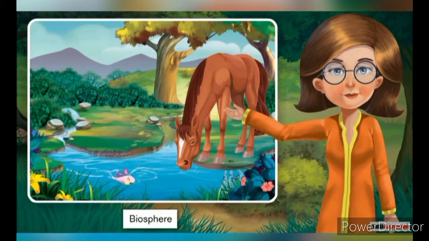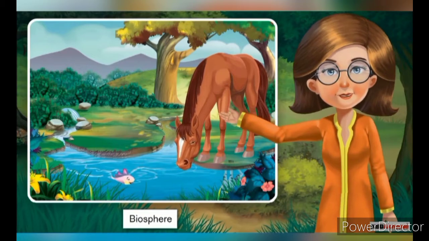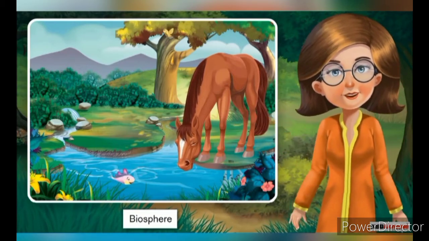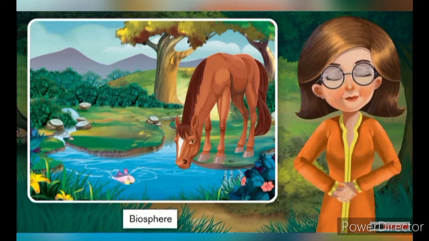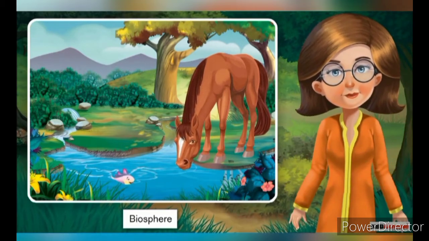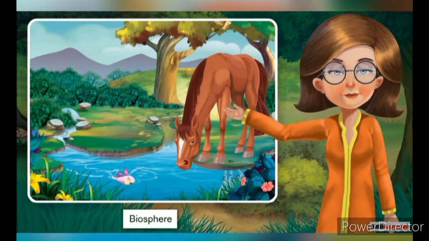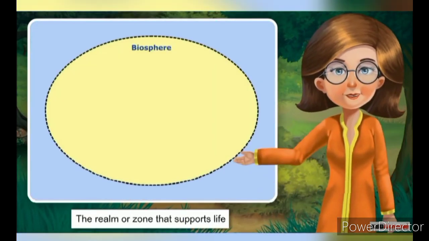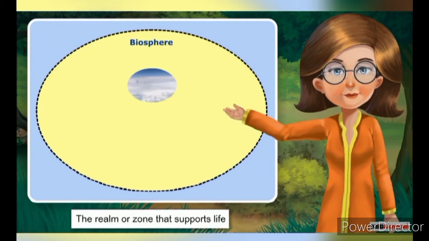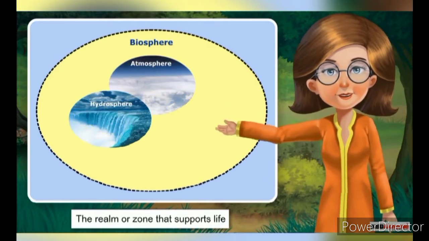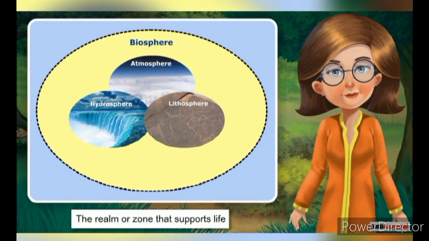Alicia, you know that life exists on air, water, and land. The contact zone of the three rims gives rise to the fourth rim called the biosphere. The biosphere, therefore, overlaps all the three layers. It contains that part of the Earth's crust, water, and atmosphere that supports life.